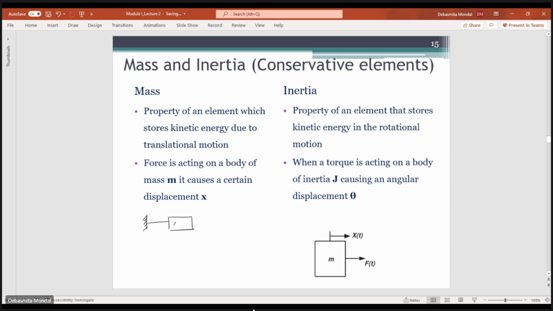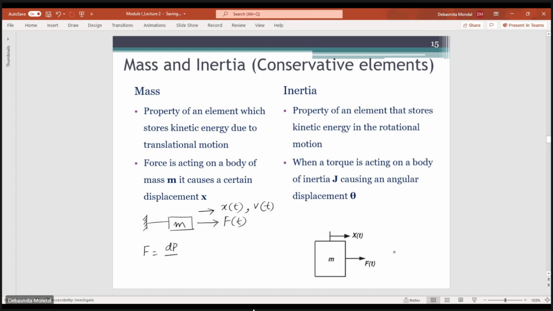Let us say you have a mass m over here, and you're applying some force F(t), and because of that there is some motion x(t), or you can say the velocity is v(t). If the force F(t) is acting on a body which has a mass of m and causes a certain displacement, then you can apply Newton's second law, which says that the force applied is equal to the rate of change of momentum.